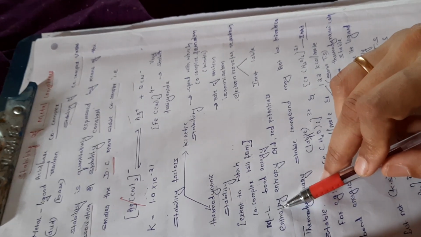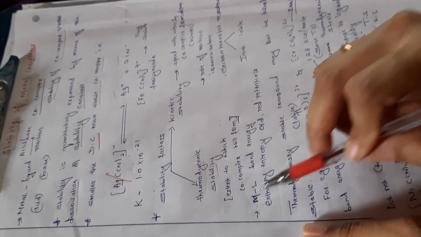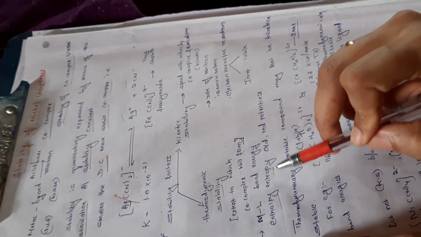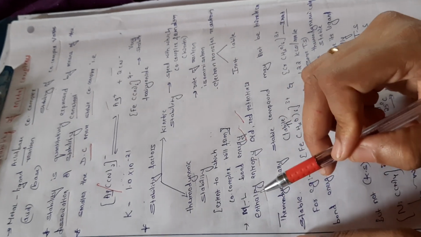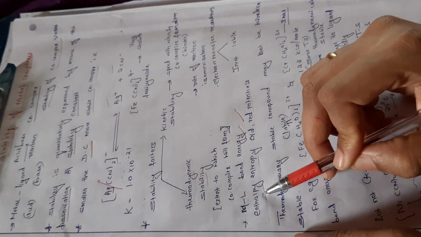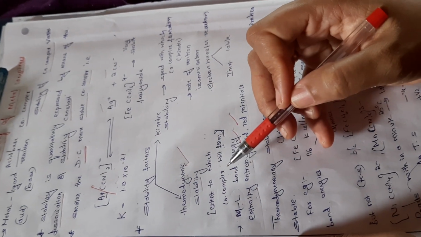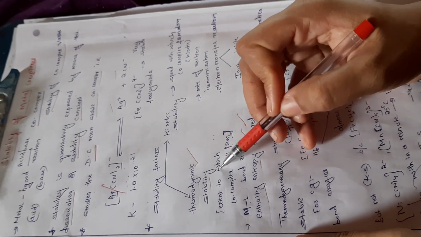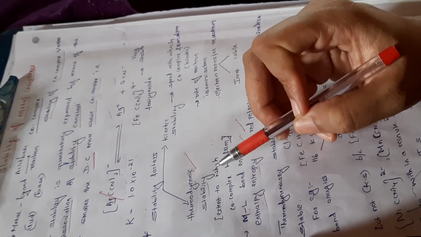So, metal and ligand will form a complex. What about its bond energy? And what is the enthalpy, entropy associated with this? And what about its oxidation, reduction potential? All this information about the newly formed coordination complexes comes under the thermodynamic aspect. So, thermodynamic stability explains to what extent the metal will react with the ligand.